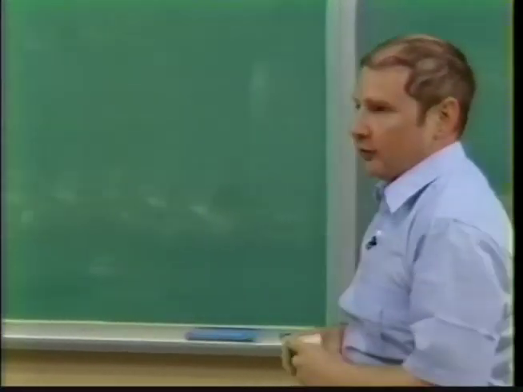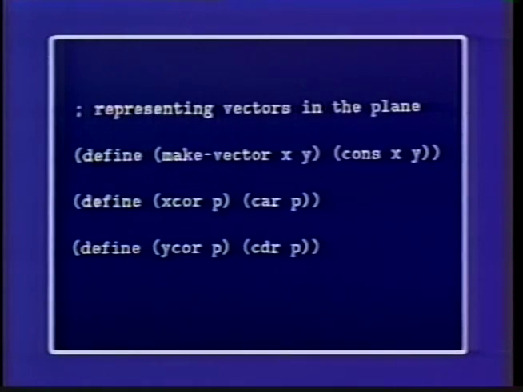Can represent vectors, the same as points in the plane, and we'll say, yep, there's a constructor called make vector. Make vector is going to take two coordinates, and here we can implement them if we like as pairs, but the important thing is that there's a constructor. And then given some vector P, we can find its x-coordinate, or we can get its y-coordinate. So there's a constructor and selectors for points in the plane.